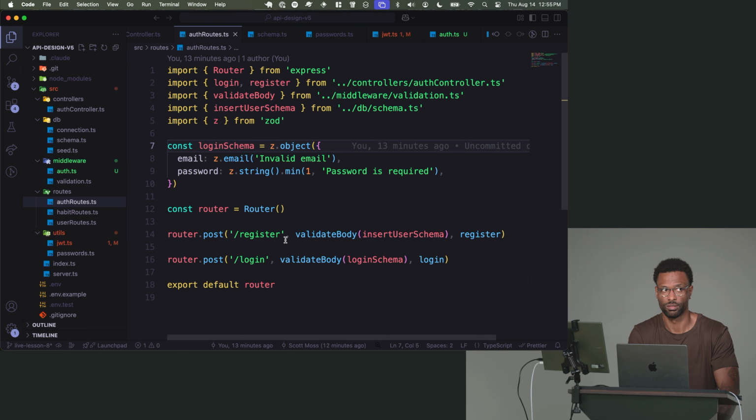What do you all think? No? So we should just let anybody sign up. Imagine if you couldn't sign up unless you were already signed up. That wouldn't make any damn sense. So yeah, we don't want to protect the auth routes.